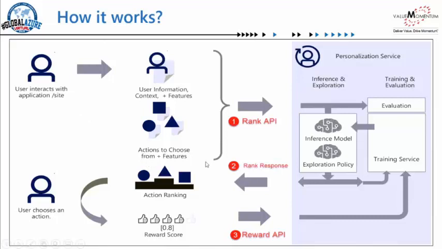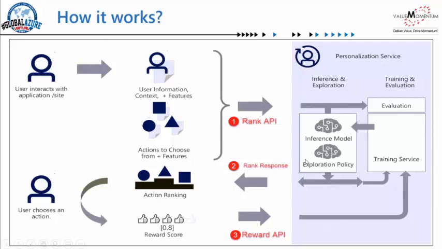Now, once the user interacts with that news article, a reward score would go back to the personalizer service using the reward API. If he doesn't interact, a score of 0 goes back. So there is always a feedback that goes back for each call. Based on this reward API, the training service will remodel or optimize the ML model, and the same is saved as an inference model here.